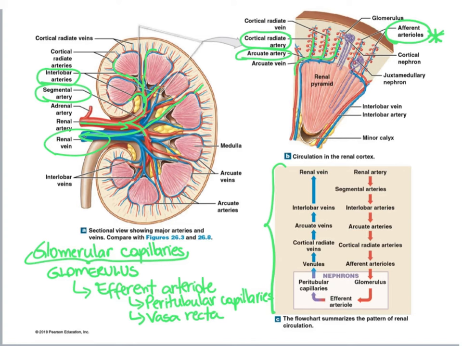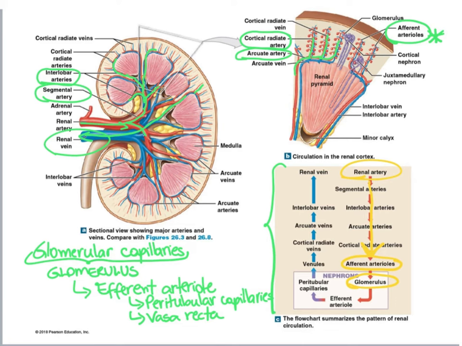Now, what I really want you to know is that renal arteries arrive at the kidney and they branch off several times. And then we have the afferent arteriole, and that's where we start. This afferent arteriole is what branches and becomes the glomerular capillaries, which collectively are called glomerulus.